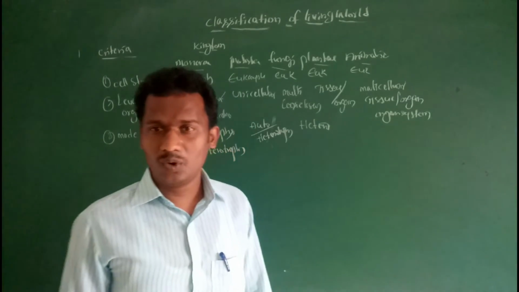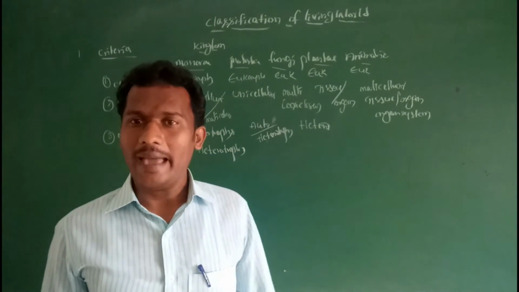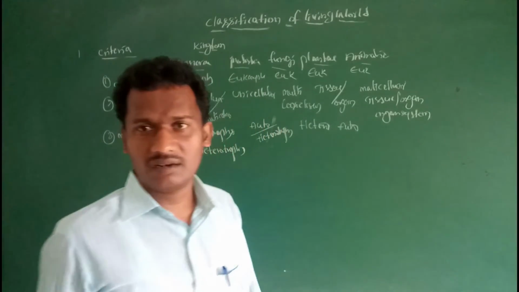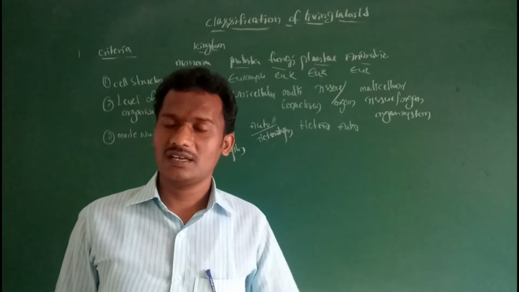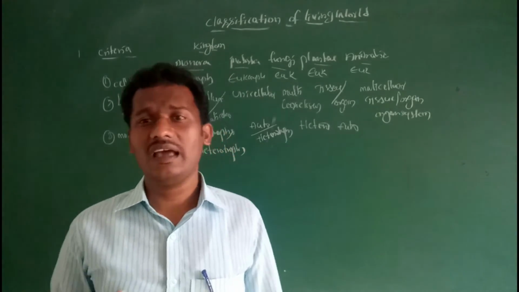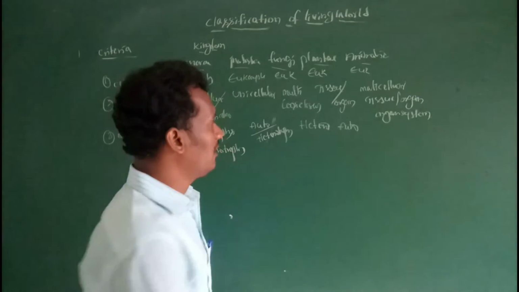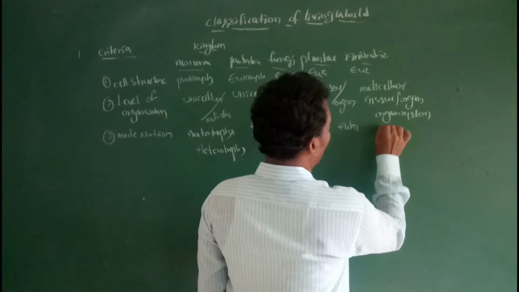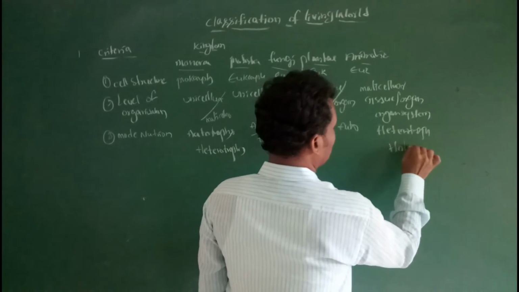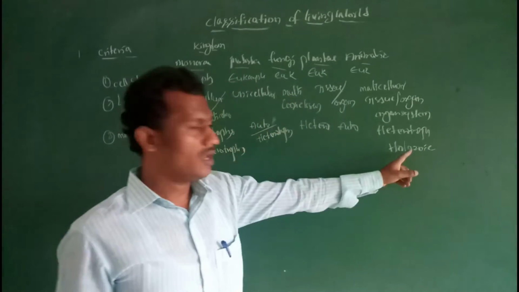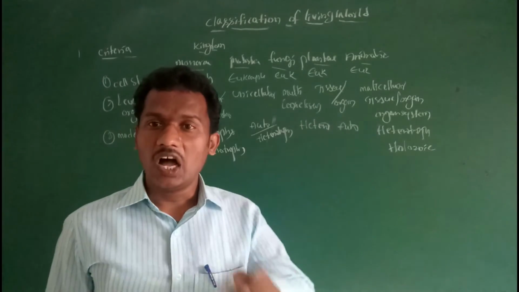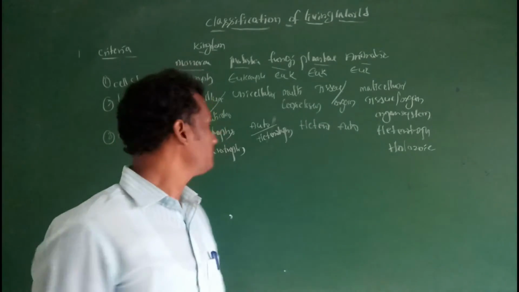Fungi all are heterotrophs. These are saprophytic or parasitic. Then plants are autotrophic. Most of the plants are autotrophic. A few are heterotrophic, partial or complete heterotrophic. Next one, animals all are heterotrophs. Heterotrophs are holozoic. Animals show the holozoic mode of nutrition. Plants show the absorption mode of nutrition.